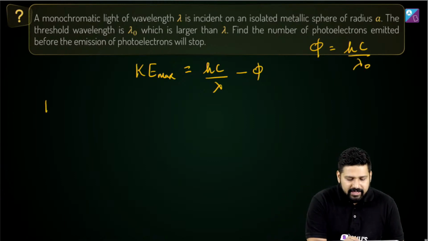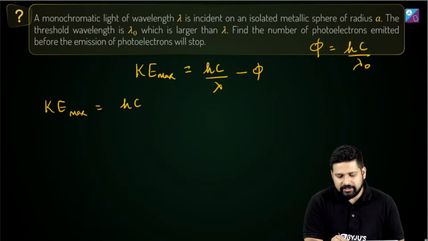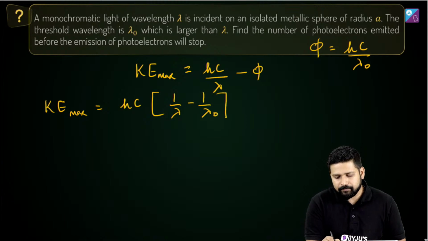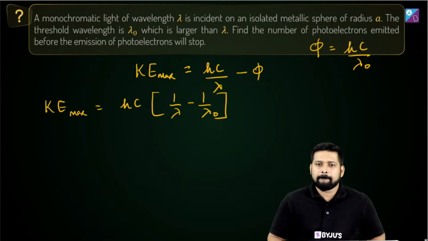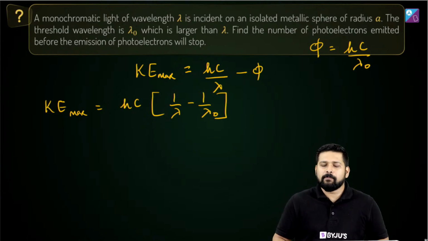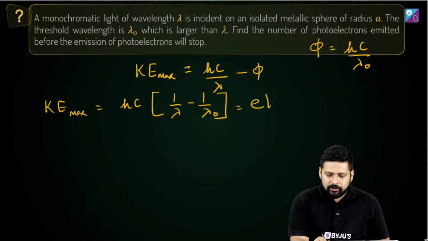Yes. That means kinetic energy max is going to be equal to hc times (1 by lambda minus 1 by lambda naught). Okay, is this okay? And this will be equal to what? In terms of eV.